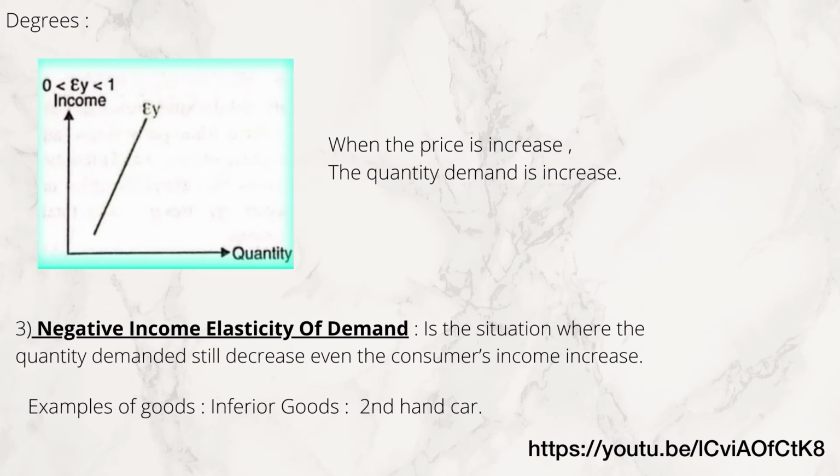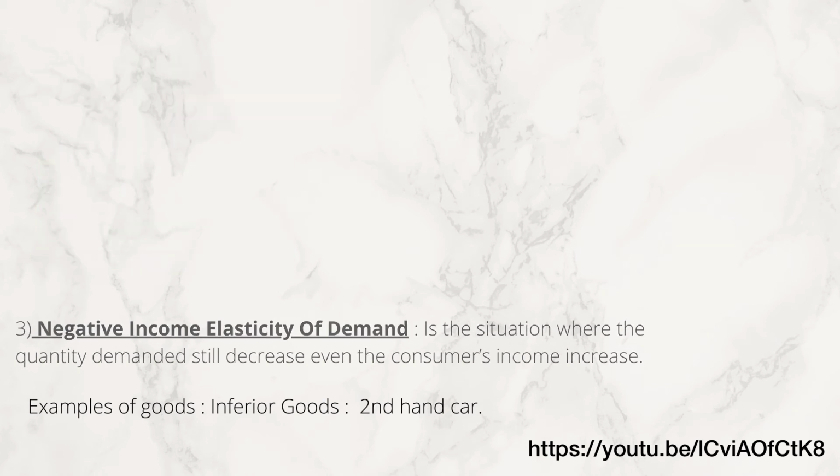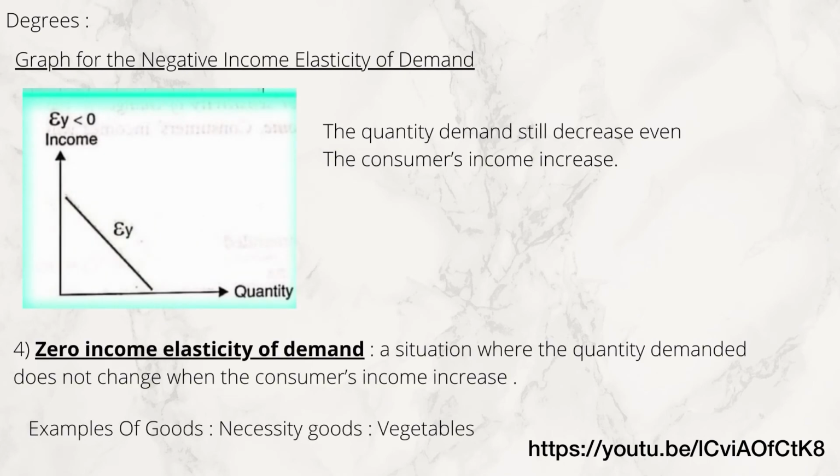So the example of goods for the negative income elasticity of demand is inferior goods. The example of inferior goods is a second-hand car. As you can see in the graph for the negative income elasticity of demand, the quantity demanded still decreases even when the consumer's income increases.